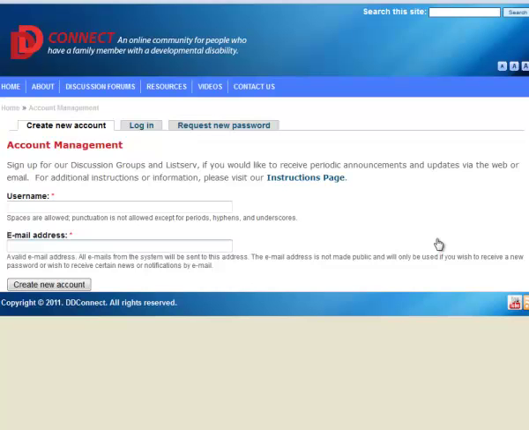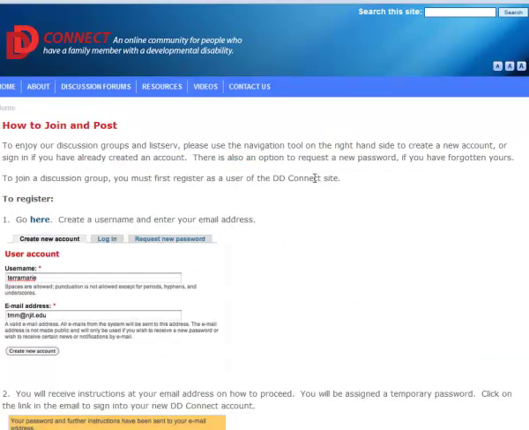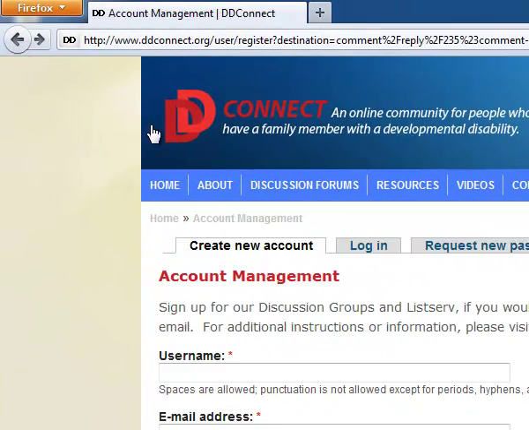You just have to give a username, and it can be any name you want, and an email address, which is your email address where you will receive emails. There is an instruction page here. If you click on it and go, it'll walk you through this process completely, and you can read down how to do it. Right now, we're just going to walk you through it in video form.